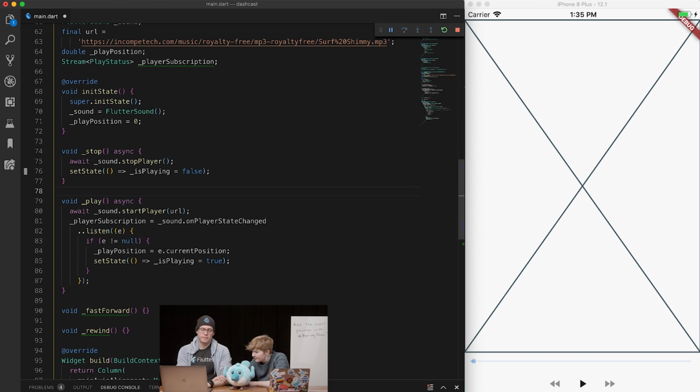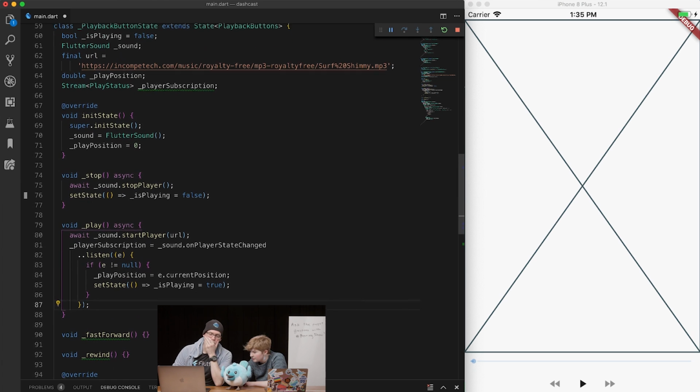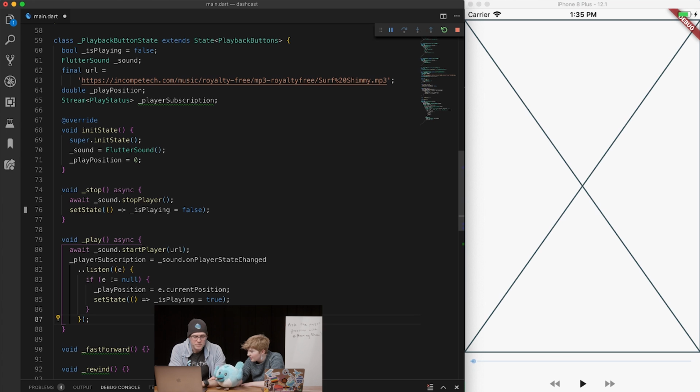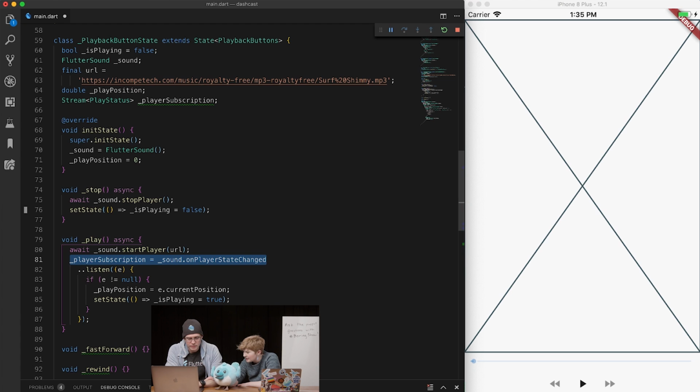There you go. Do you need to... hmm. Tell me, you would know this because you're a smart Dart bird, aren't you? Well, so you're on line 81, you're saying on player state changed. So when you hit stop, the state is going to change. So maybe we don't want to set is playing to true.